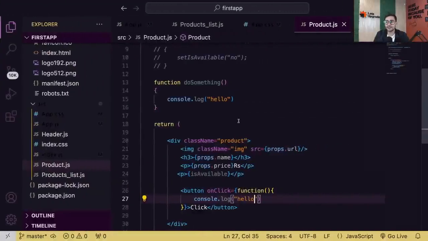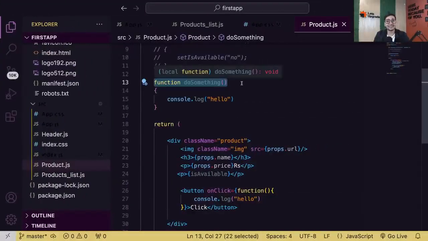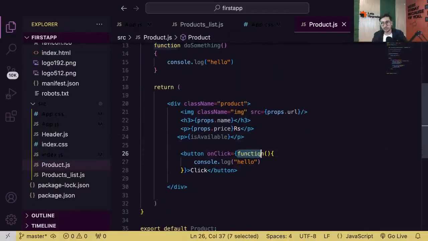See, the only difference is this function was having a name. The reason you gave it a name is so that you can call it somewhere. Because you were creating it somewhere else, to call it you give a name. Here, you're creating the function here only and you want to call it here only. That's why this function doesn't need a name. These kinds of functions are called anonymous functions. So on click, you're simply creating this function and calling it at the same place. Okay.